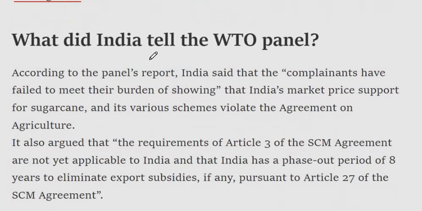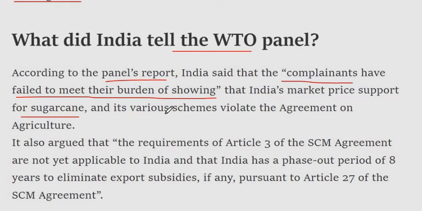What did India tell the WTO panel? According to the panel's report, India said that the complainants have failed to meet their burden of showing that India's market price support for sugarcane and its various schemes violate the Agreement on Agriculture.